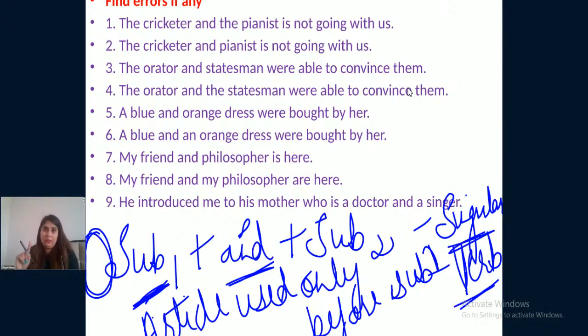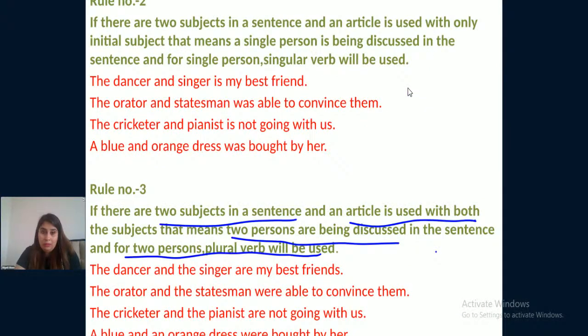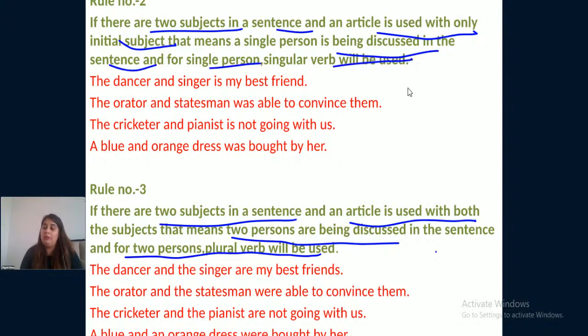There is one single person who is an actor as well as a singer, right? That's why it's happening here. Now let us consider rule number 2. If there are two subjects in a sentence and an article is used with only the initial subject, that means a single person is being discussed in the sentence, and for a single person, a singular verb will be used.